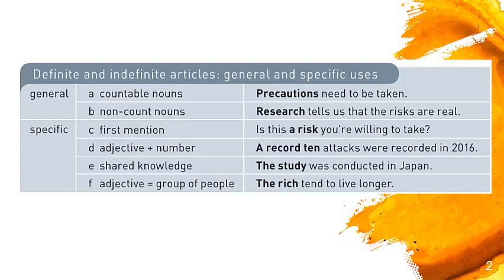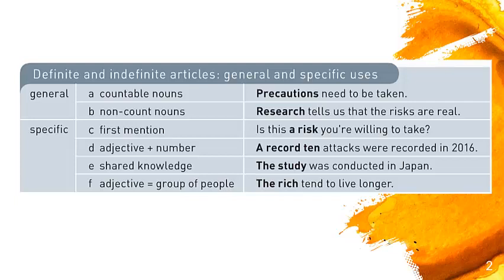So for general uses we have countable and non-countable nouns. In this case, if you notice, we do not use articles, okay? Every time we're going to talk in a general way, we don't need to use articles. That is a mistake that we usually make because we think in Spanish, okay? It's not the same thing. We have to be very careful with that.